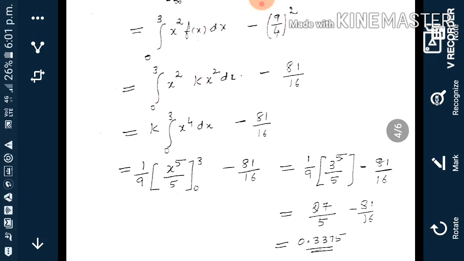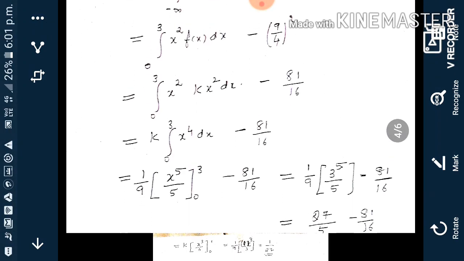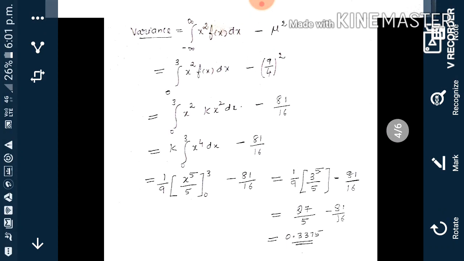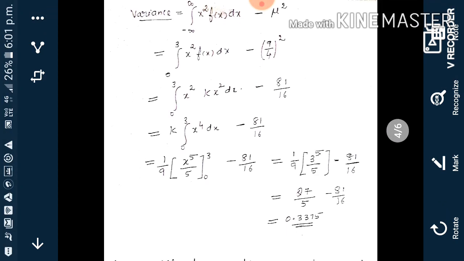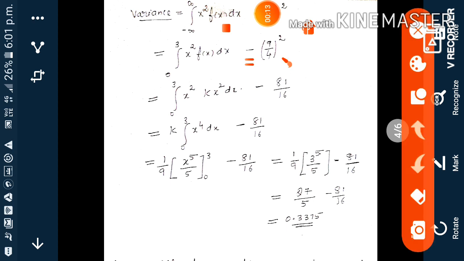To find the variance, variance is equal to the integral from minus infinity to infinity of x square f of x dx, minus mu square. The integral from minus infinity to infinity we can write as 0 to 3, otherwise it is 0. So 0 to 3 x square f of x dx. We have mu as 9 by 4, the answer substituted here. Mu is the mean.